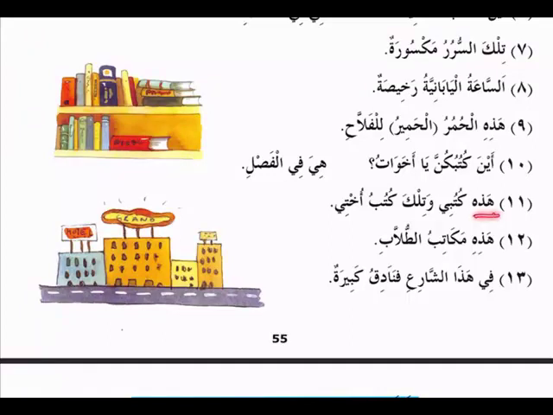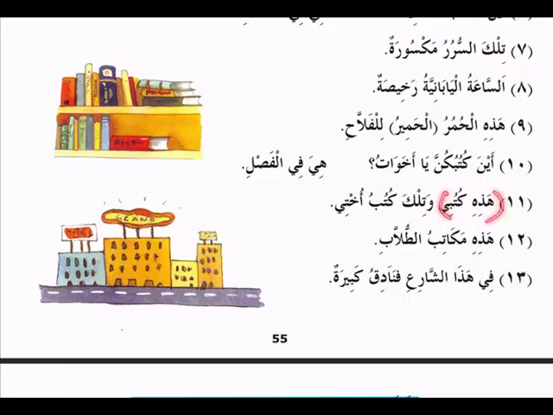So how will you do the analysis of the sentence? Hazihi is mubtada. These are my books. Kutub is khabar, and ya mutakallim is mudaf ilayhi. The mubtada and the khabar have to match in jins. Kutub is jama of ghair aqil, and jama of ghair aqil we consider as wahid muannas. So the mubtada should also be wahid muannas, because it is pointing towards a jama of ghair aqil. This is the kullu jama muannas rule.